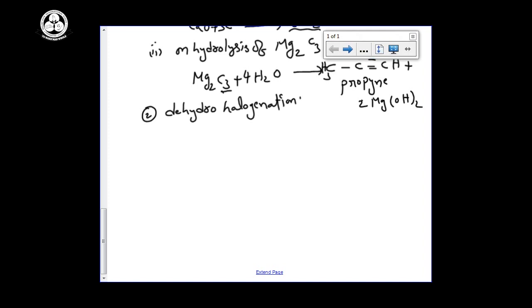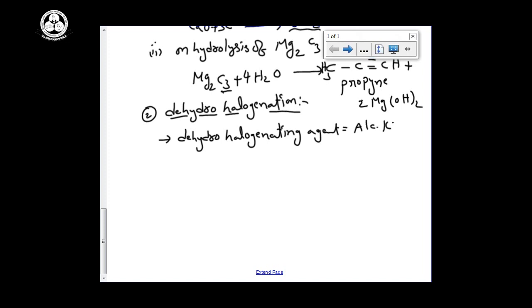See, in the previous sessions, what reagent are we using for the dehydrohalogenation? Dehydrohalogenating agent is alcoholic potash, KOH.